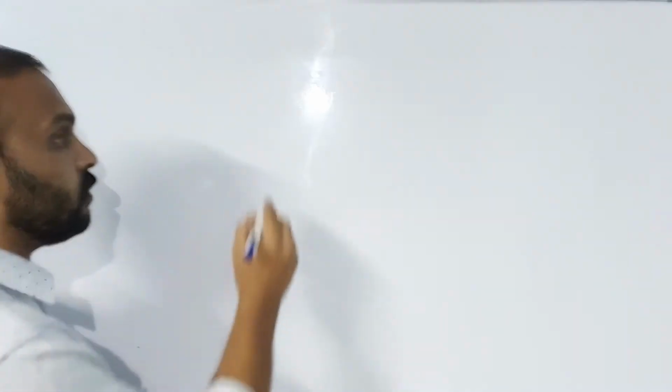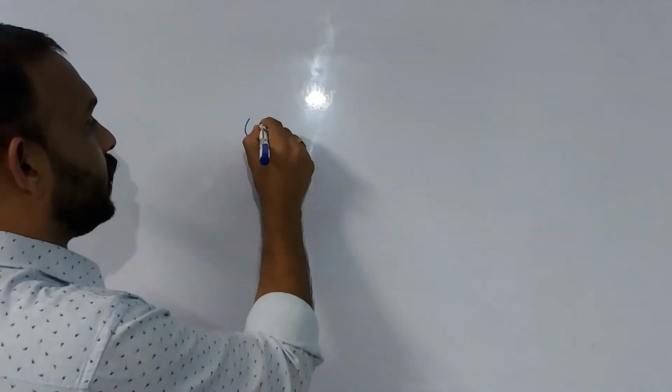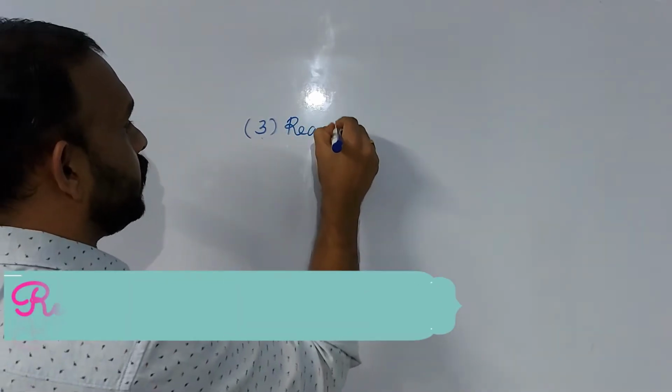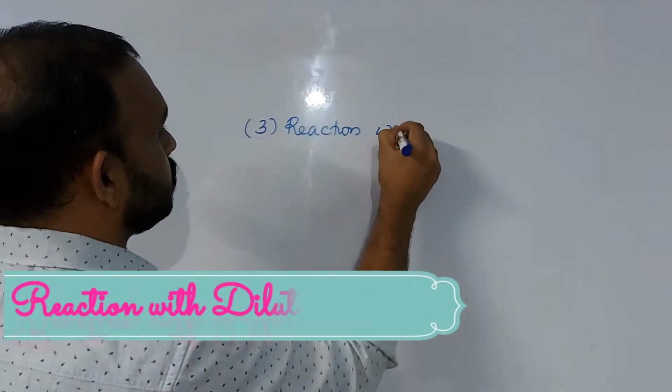Now, the third chemical property is the reaction of metals with acids, also dilute acids. So we have the third one, reaction with dilute acids.